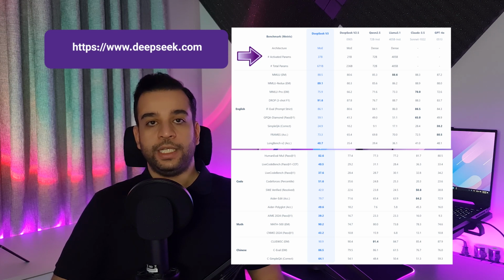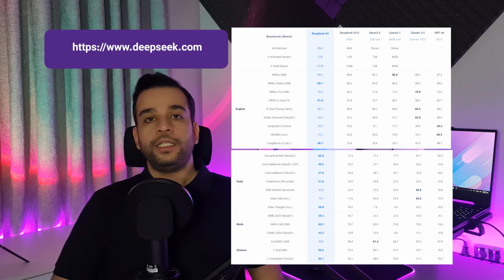In the first section, it shows the architecture used and the total number of parameters and activated parameters. I'll explain these three points in more detail later in the video. In other rows, the benchmarks are divided into categories like English language, code and programming, mathematics, and the Chinese language. As you can see, in most of them, DeepSeek V3 has achieved better scores.